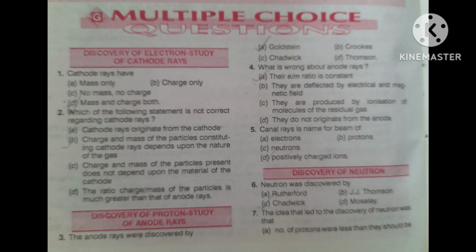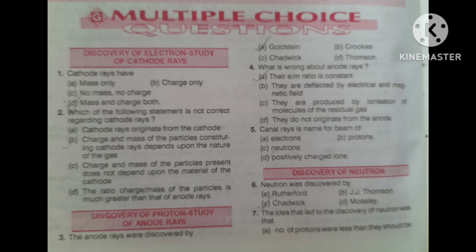Which of the following statements is not correct regarding cathode rays? First, cathode rays originate from the cathode. Second option, charge and mass of the particles constituting cathode rays depend upon the nature of the gas.